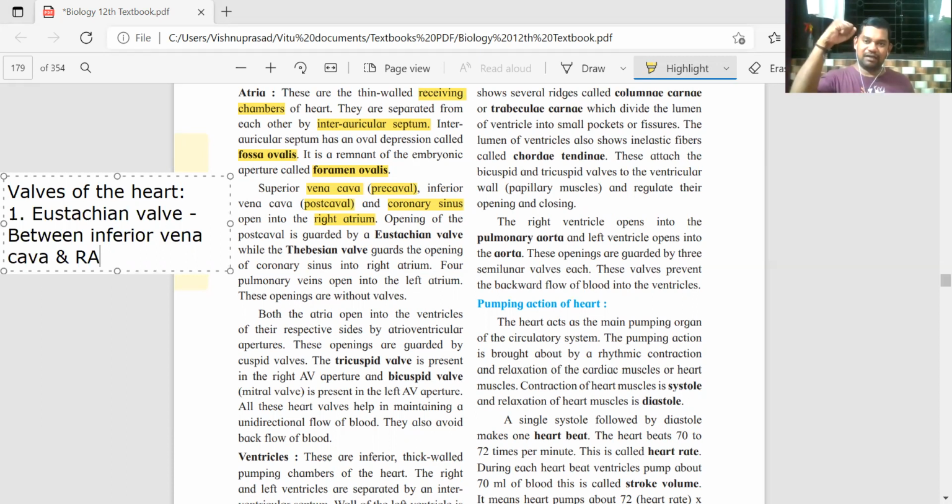This is the right atrium, and the inferior vena cava comes from below. Between those two there is a valve, so that whatever blood is brought by the inferior vena cava and enters the right atrium has no backward flow. A human can be in any position, but in the heart blood always goes into the atrium, and after leaving the atrium it doesn't go back into the vena cava. Is it clear?